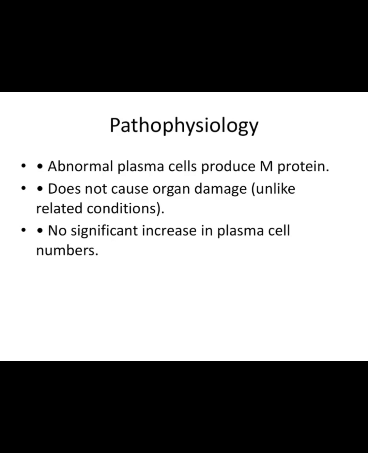Coming to the pathophysiology, our plasma cells produce M protein, but it does not cause organ damage like it happens in multiple myeloma, that we know as CRAB, right? That's hypercalcemia, renal damage, anemia, bone lytic lesions, etc. That is not seen in MGUS. That is important. And there is no significant increase in plasma cell numbers. That comes in the diagnostic criteria, we'll discuss in further slides.